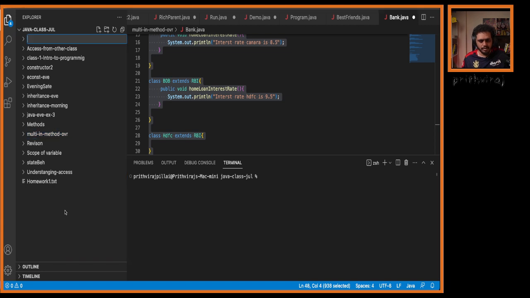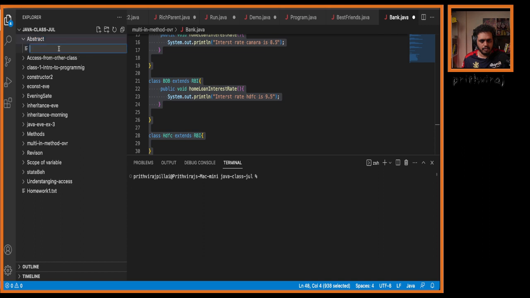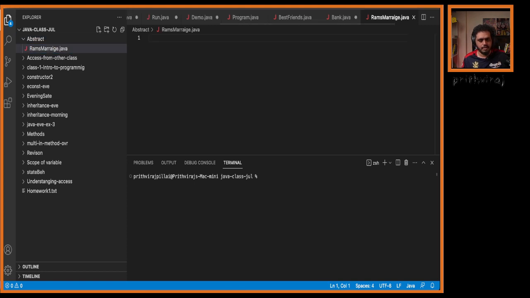New folder. What should we name the folder? Abstract. Okay. Now a new file: Ram's marriage dot java. Done. So we created a class called Ram's marriage.